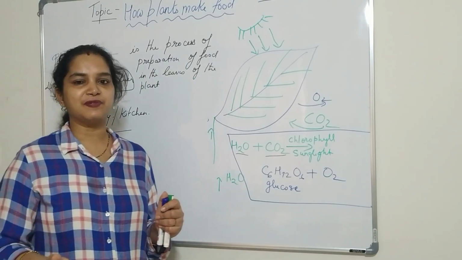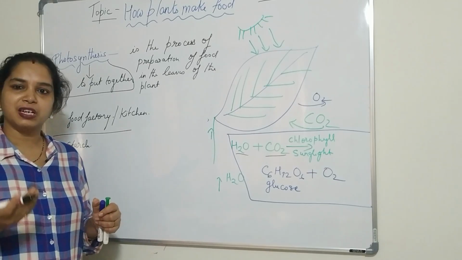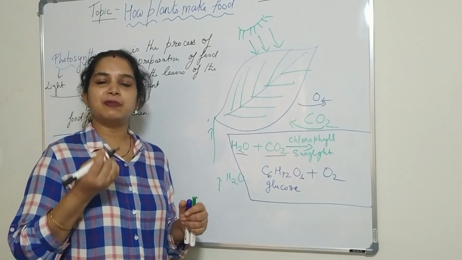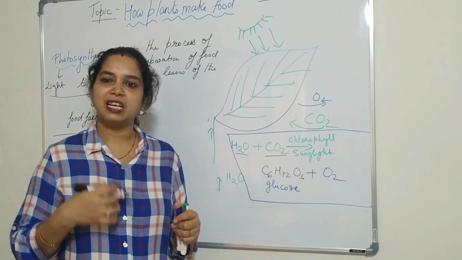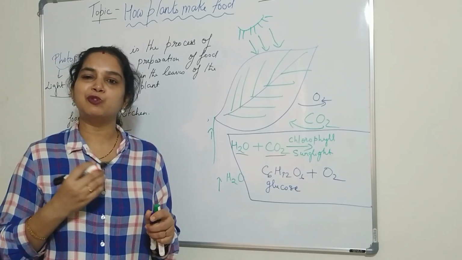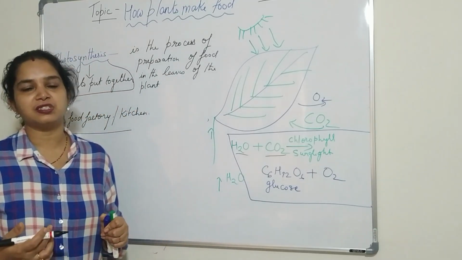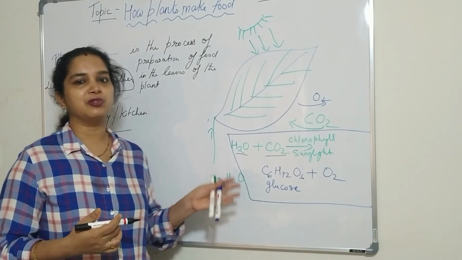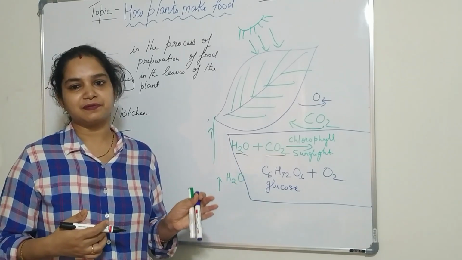You can do the test for starch very easily at your home. You can take a potato, cut it into slices, and put an iodine solution onto it. What happens? The potato slice turns blue-black, and this confirms the presence of starch in it. Starch is also present in the leaves.